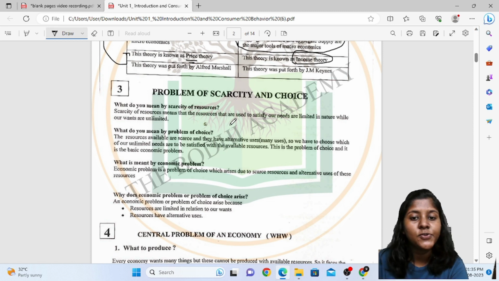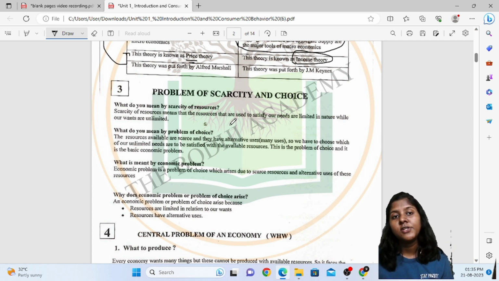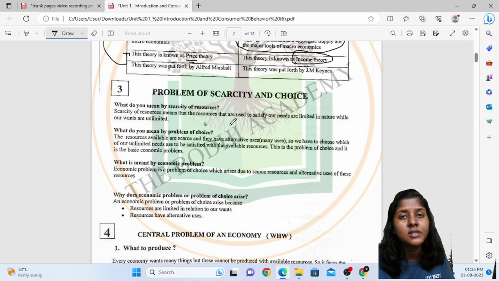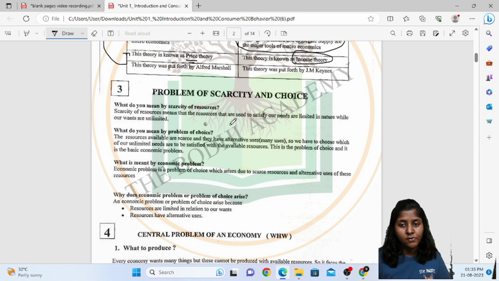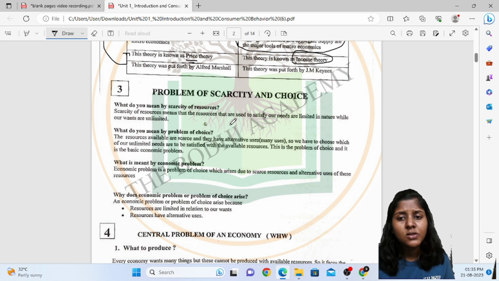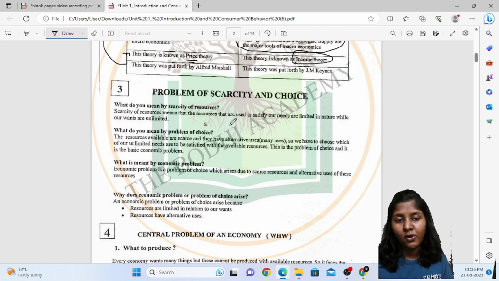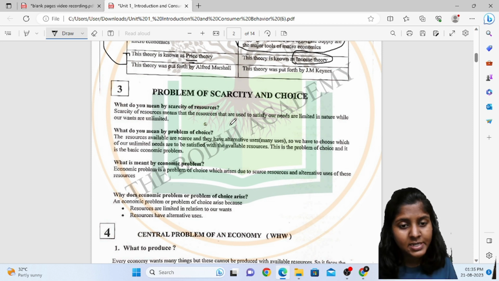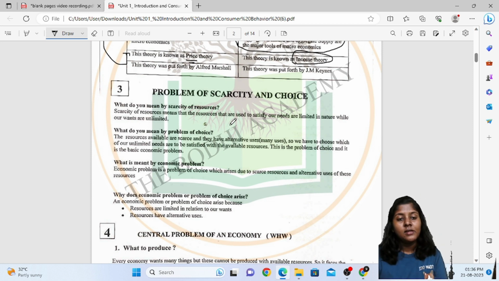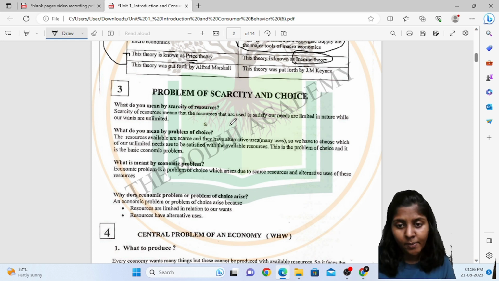Then the problem of choice arises. The resources available are scarce, and all the resources have various alternative uses. So we have to choose which of our unlimited needs are to be satisfied with the available resources. This is the problem of choice, and this is the basic economic problem which a country is facing. What do you mean by economic problems?